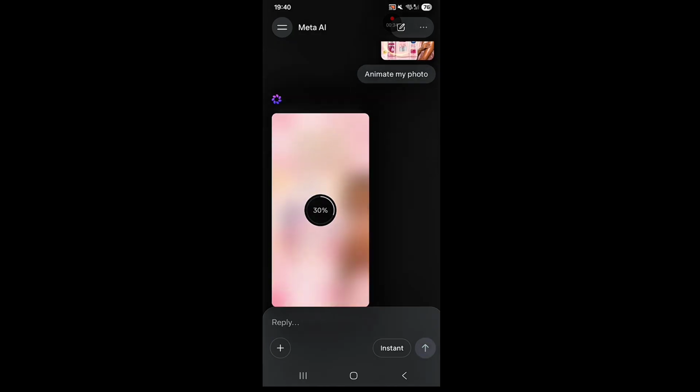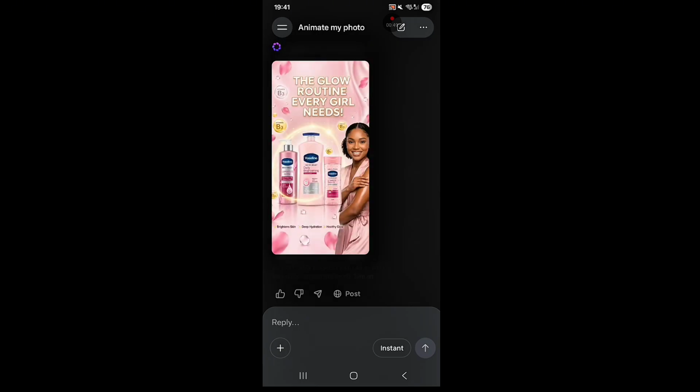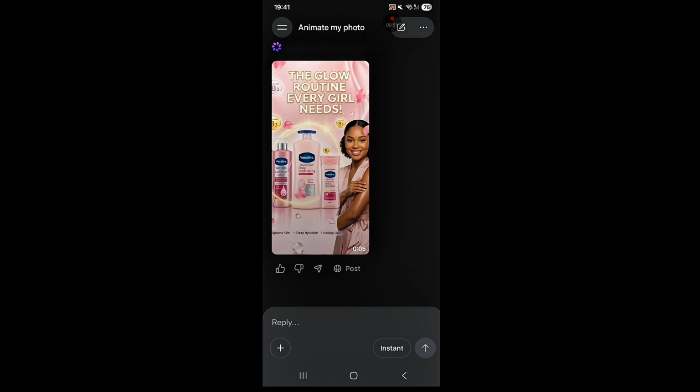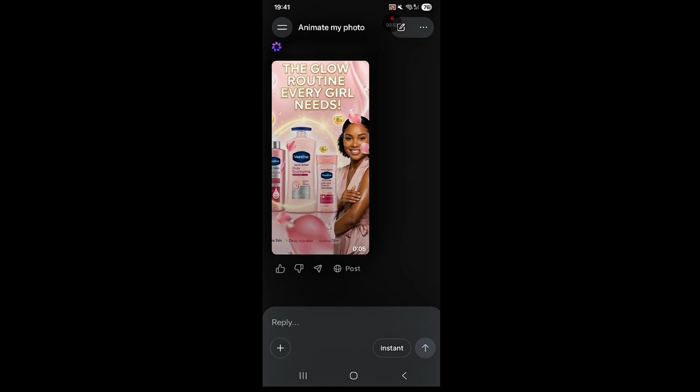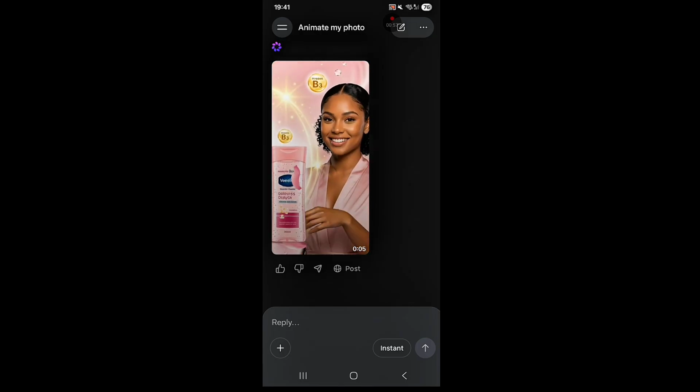You have to be patient with all these applications, especially the ones that you're not paying for. Most times they don't really generate easily, but I actually like Meta AI. The only problem with Meta AI is that it comes with a watermark, right? But if it's something that you want to animate, you don't really have to feel bad about it. So our photo is animated, right? It's just 5 seconds.